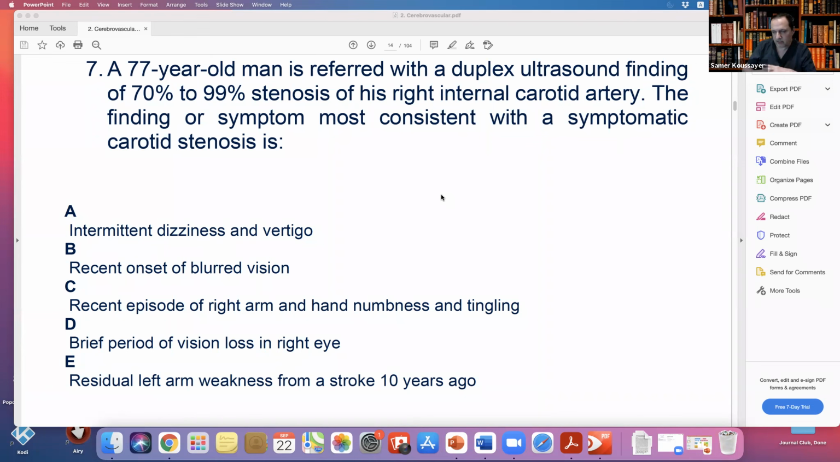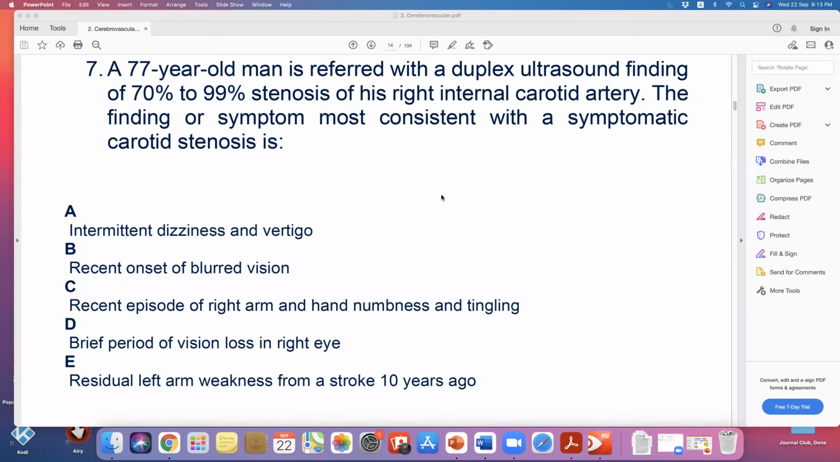You get the point? Yes. Yeah, you're right. Not 2 weeks, it's 6 months. We have to consider within 6 months. So any symptoms within the last 6 months, we consider symptomatic. More than 6 months, we consider asymptomatic. So if he had a stroke 10 years ago, then he's asymptomatic, okay?